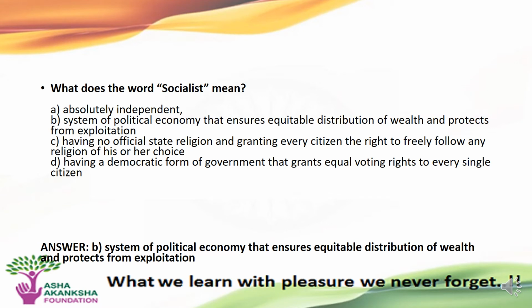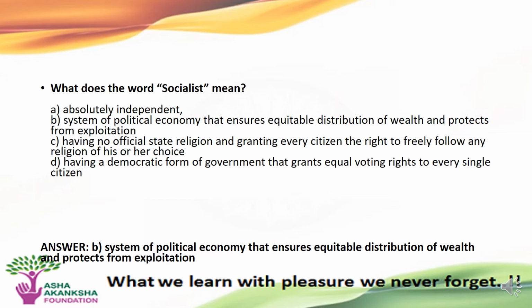The next question is, what does the word socialist mean? Options are A. Absolute independence. B. System of political economy that ensures equitable distribution of wealth and protection from exploitation.